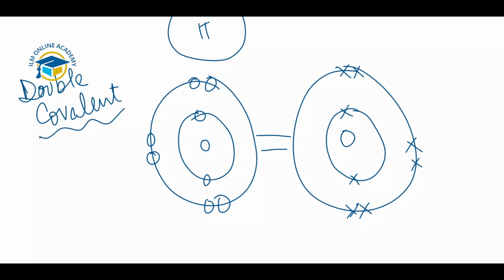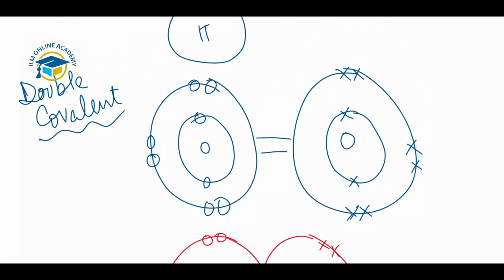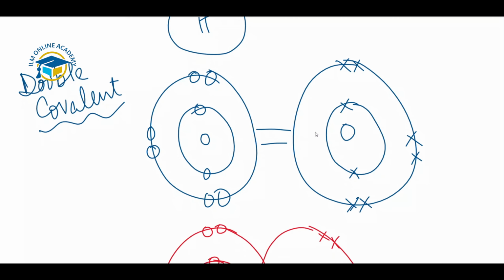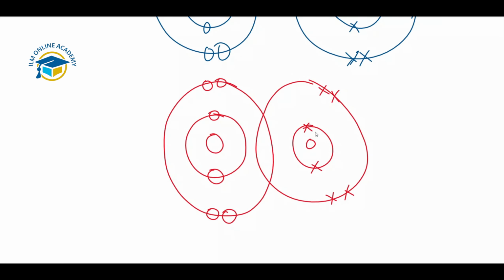What will happen? They overlap. The outer shells overlap with each other, and two pairs of electrons are shared. So a double covalent bond will be formed. You can see here the structure of how the covalent bond is shown between the two oxygen atoms.